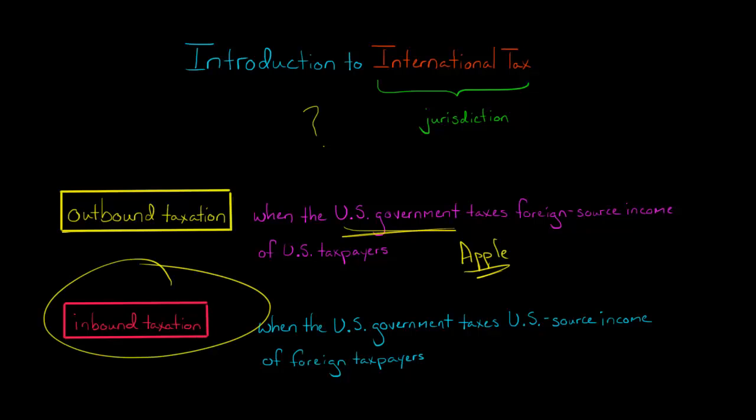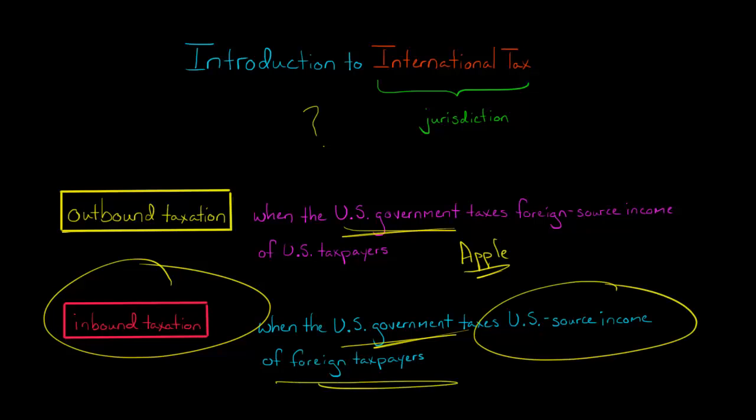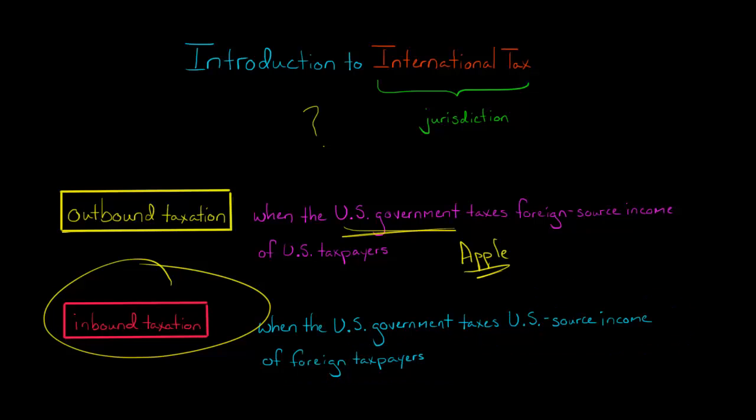Inbound taxation has to do with whether the U.S. government can tax U.S. source income of foreign taxpayers. Just to give you an example, let's take the company Toyota. Toyota is a Japanese company, but they also sell a lot of vehicles in the United States. So what about the U.S. government's rights and ability to tax any income of Toyota?